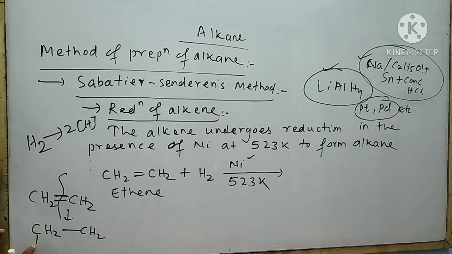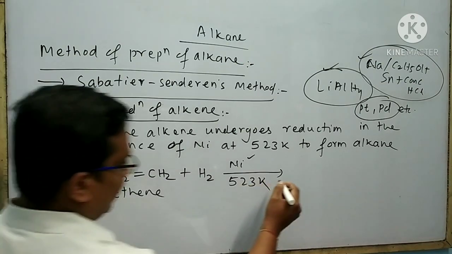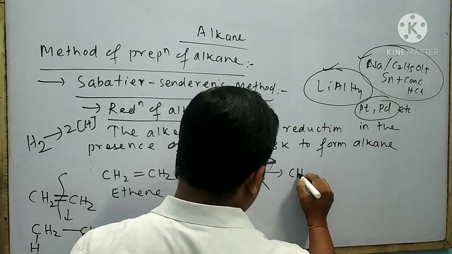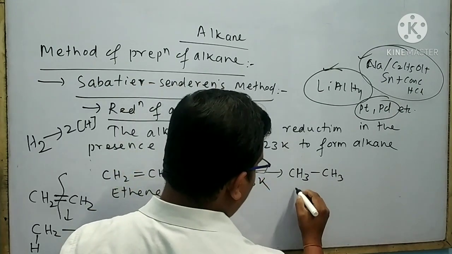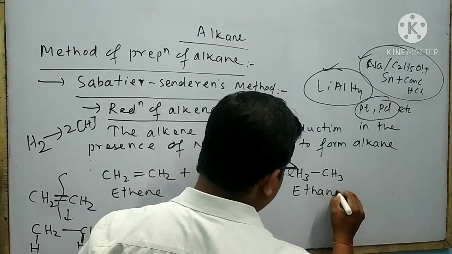Here one bond remains empty, here also one bond remains empty. Now attach these two nascent hydrogen atoms with these two carbons, so I can write here one hydrogen atom, here also one hydrogen atom. So this is the product, here I can write CH3 bond CH3. The name of this product is ethane.